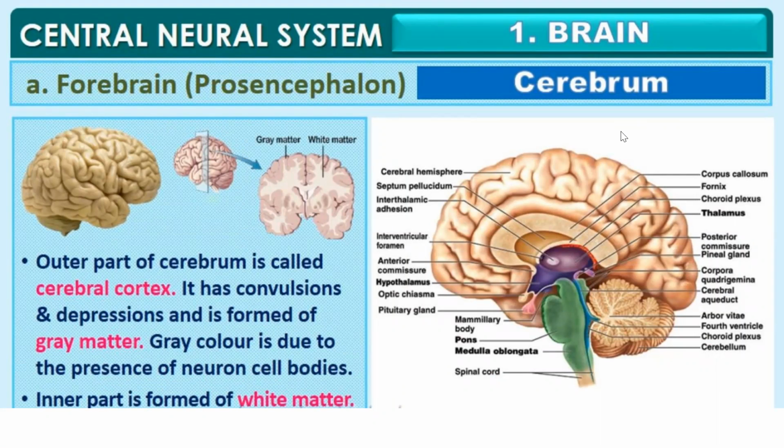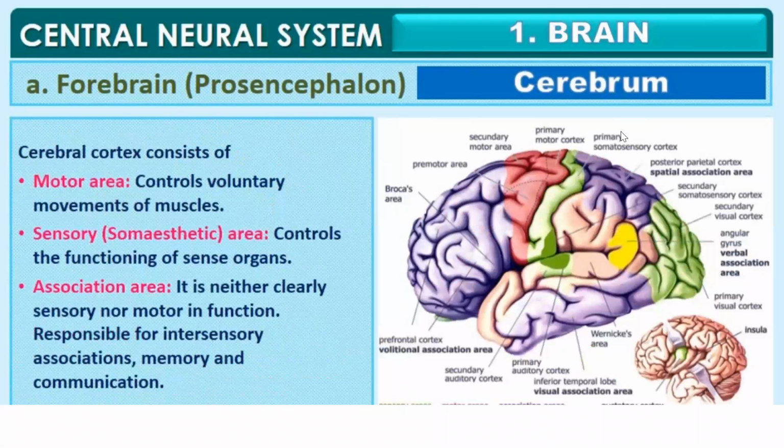The cerebral cortex has convolutions and depressions and is formed of gray matter. Gray matter is due to the presence of neuron cell bodies, and the inner part of this is known as white matter. The cerebral cortex consists of motor area, sensory area, and association area. The motor area controls voluntary movements of muscles.